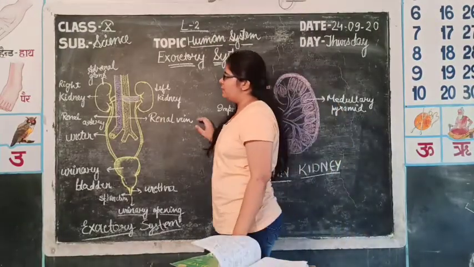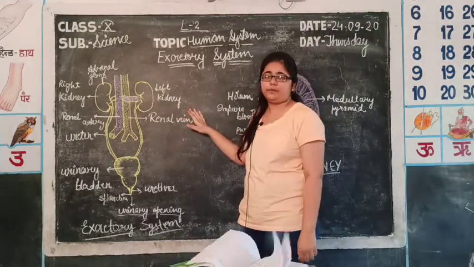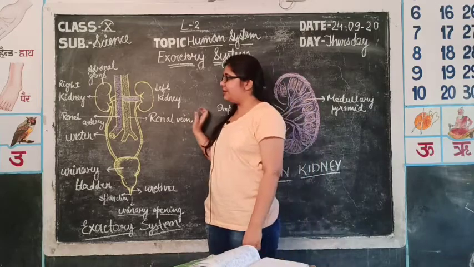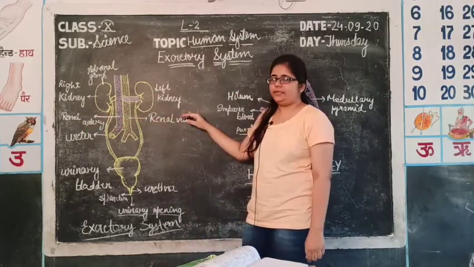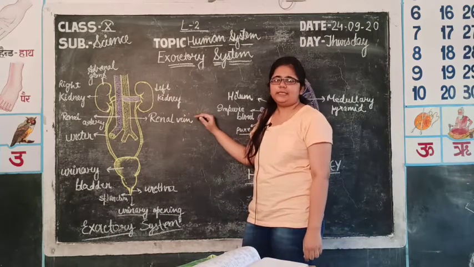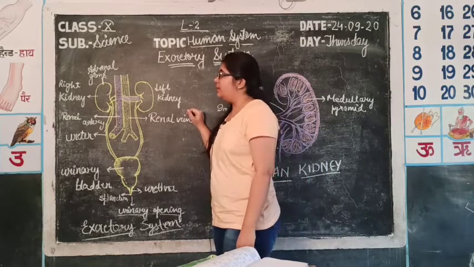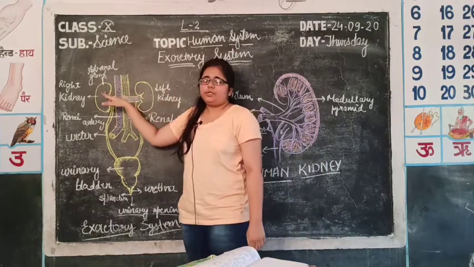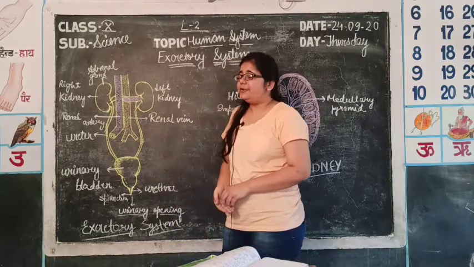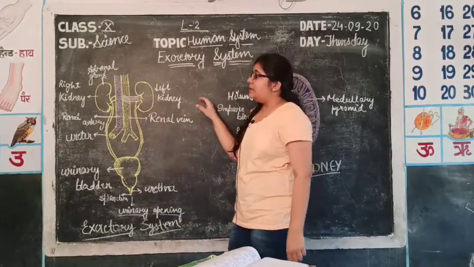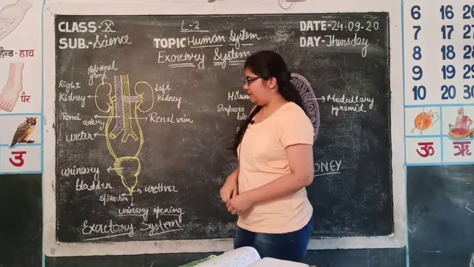So first of all, the main organ of the excretory system is the kidney. There are two kidneys. The first one, on the right side, is the right kidney, and on the left side is the left kidney. The left kidney is at a slightly upper position than the right kidney. At the upper position of the kidney, there is a gland present whose name is the adrenal gland. We will discuss the adrenal gland in detail in the endocrine system.